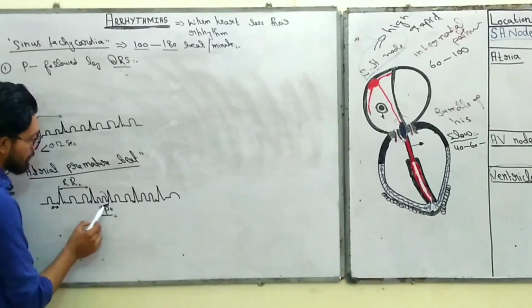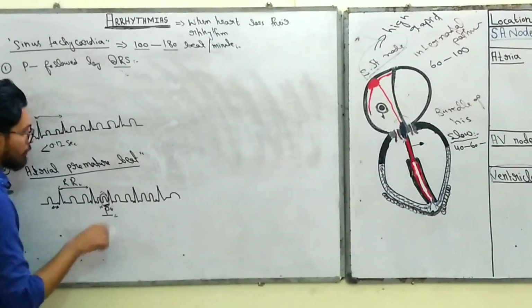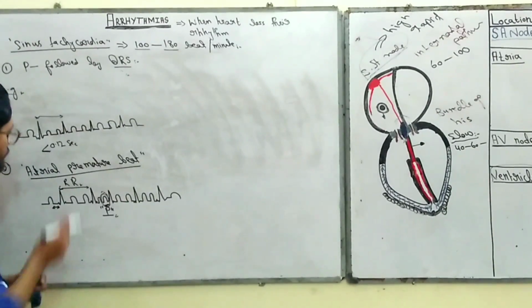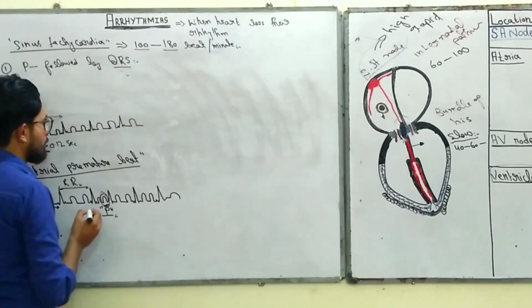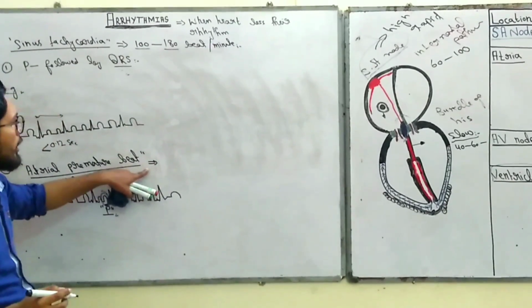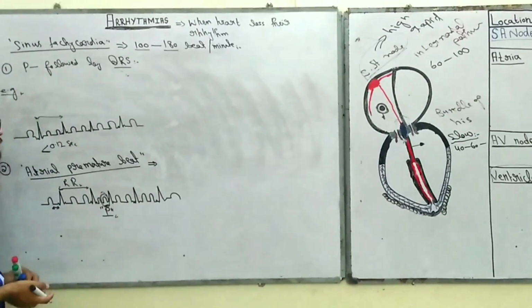Now, atrial premature beat is triggered by re-entry, myocardial infarction, ischemic diseases. All this leads to premature beat formation.